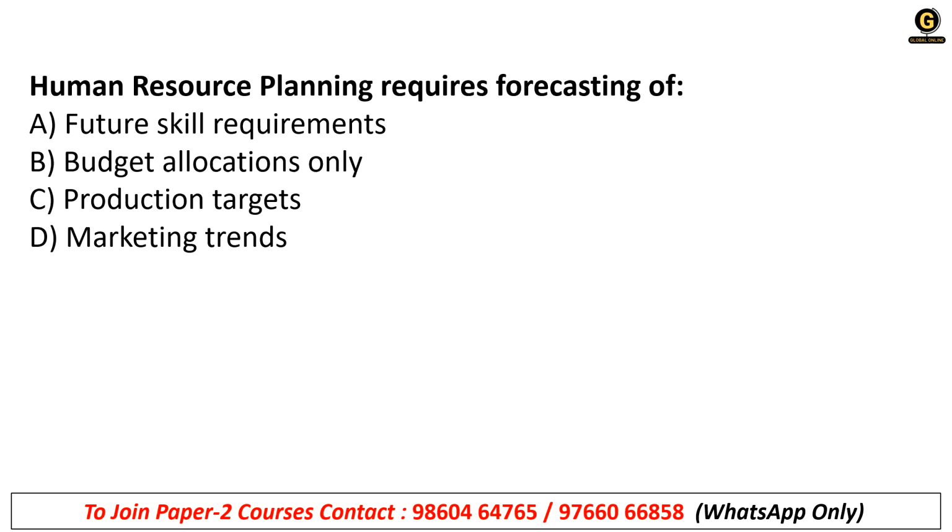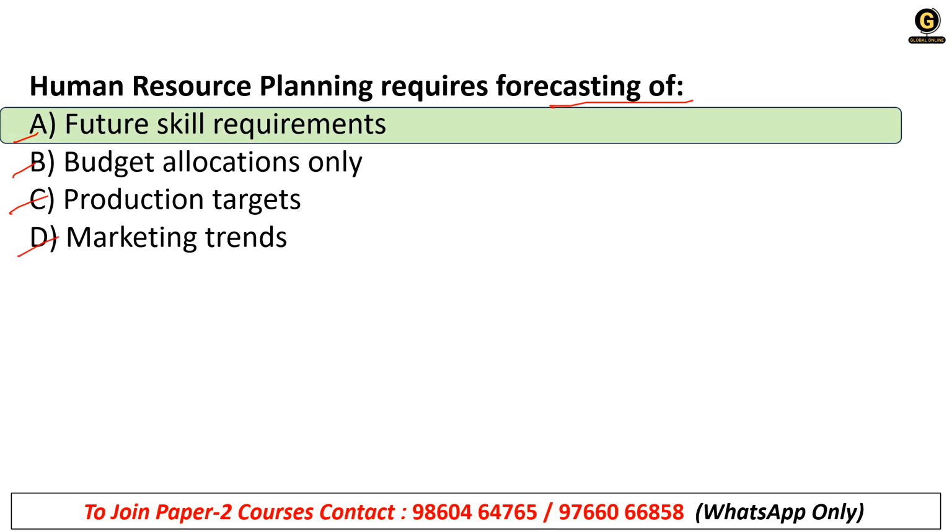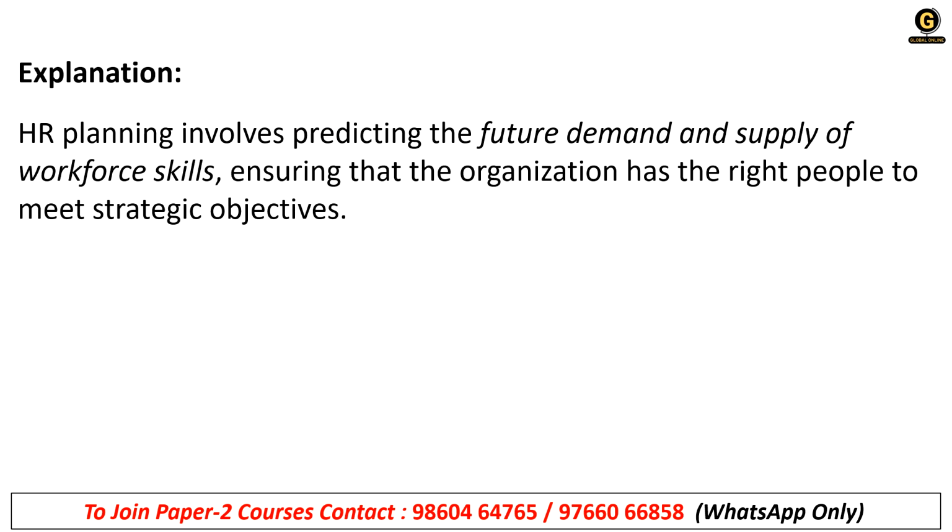Human resource planning requires forecasting of what? A, future skill requirements. B, budget allocations only. C, production targets. And D, marketing trends. What is it? It is option A, future skill requirements. Okay, so human resource planning is required for forecasting future skill requirements. HR planning involves predicting the future demand and supply of workforce skills, ensuring that the organization has the right people to meet strategic objectives. That is called HR planning.